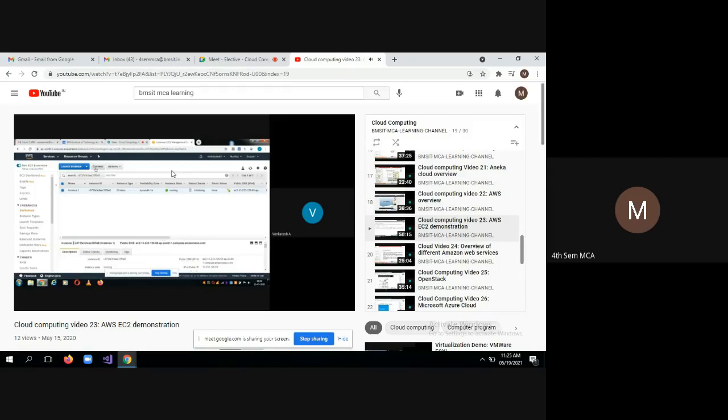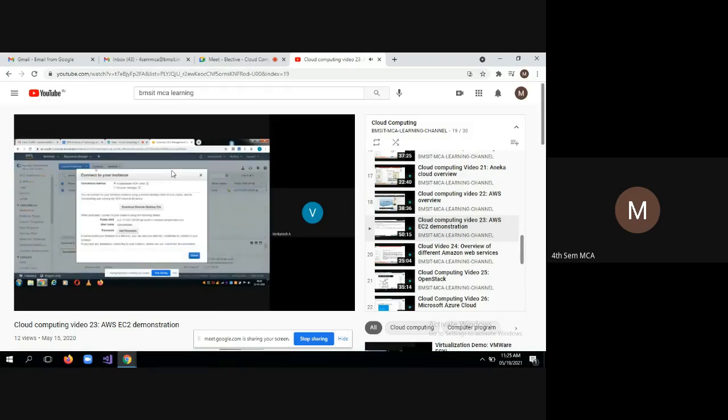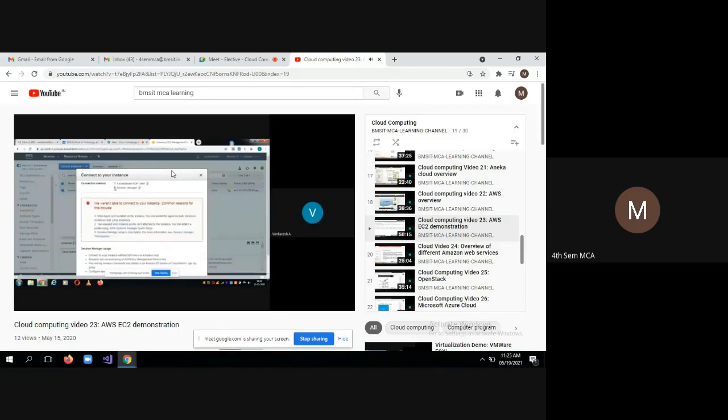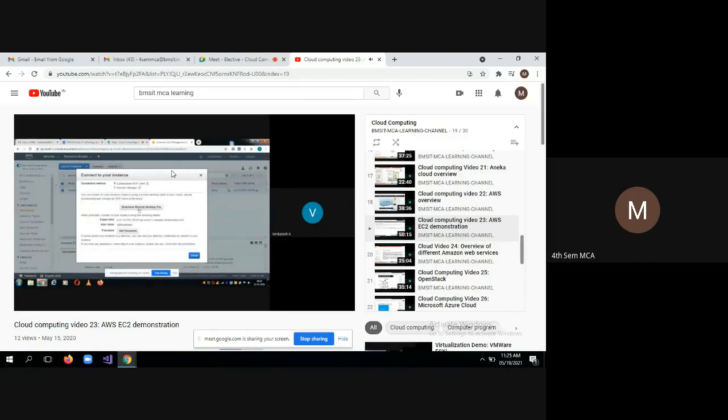Select connect. Now you retain what is default. Select the standalone RDP client option. So don't select session manager. Select the standalone RDP client, then click on download remote desktop file, the RDP file. Now you can observe it will download one RDP file.